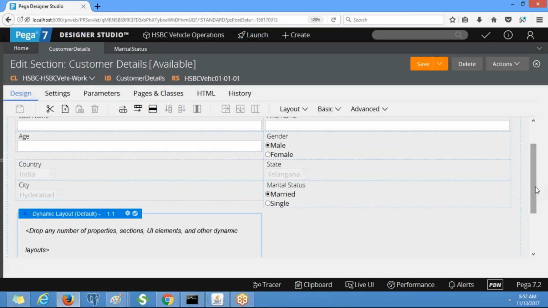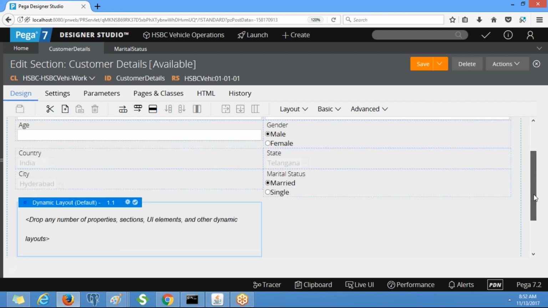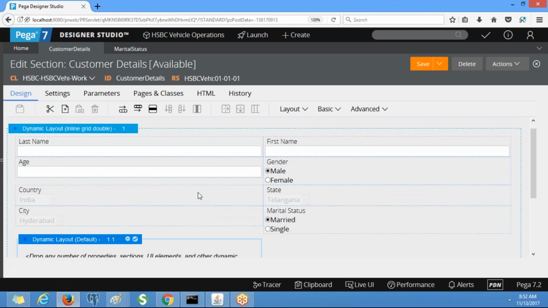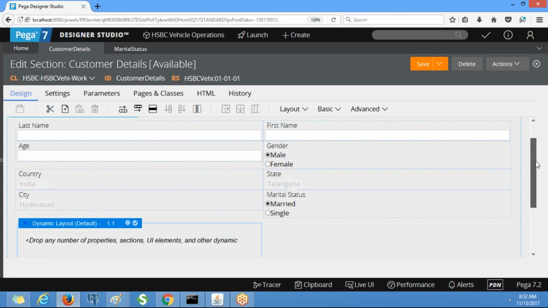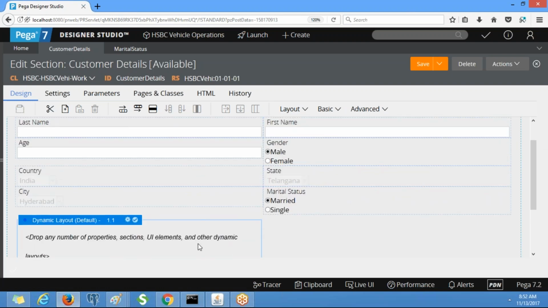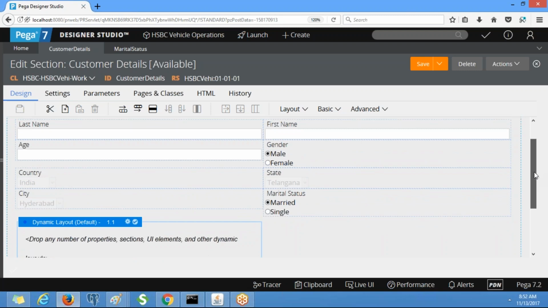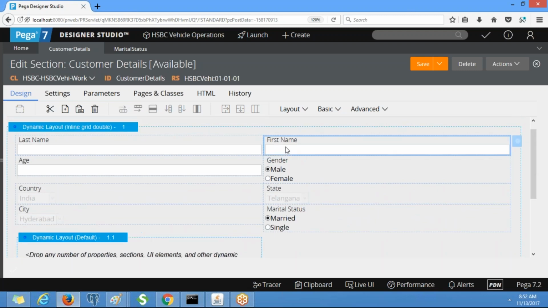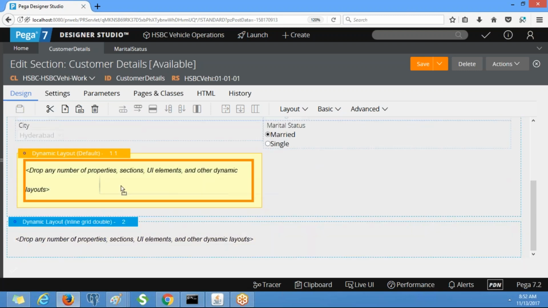Like this. So I want these properties one by one, suppose, so we can drag all these properties into this layout. If we drag into this layout, you see how it will happen.